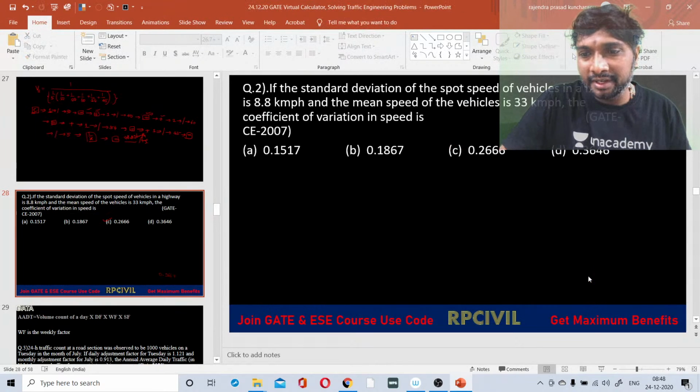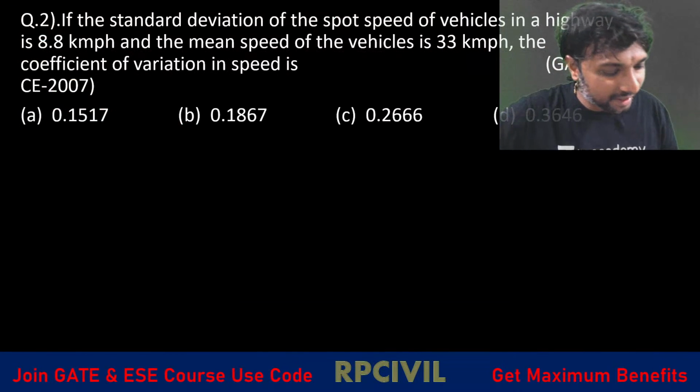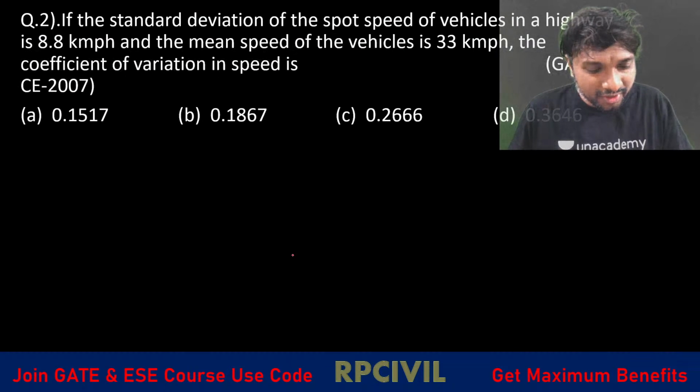I need to raise it completely. Control Z will not work here in the PPT actually.